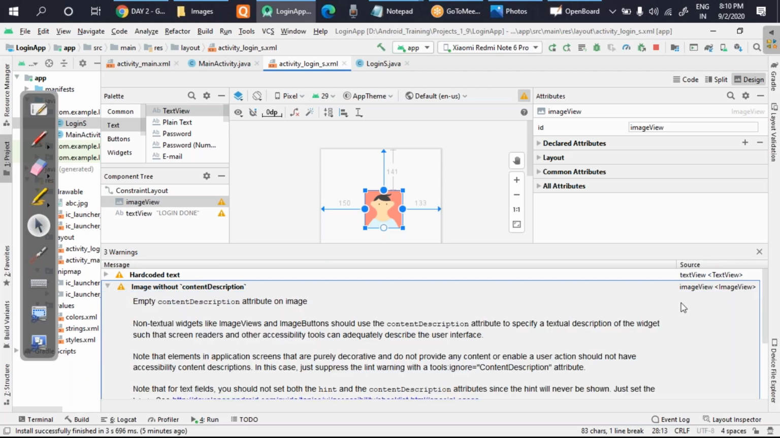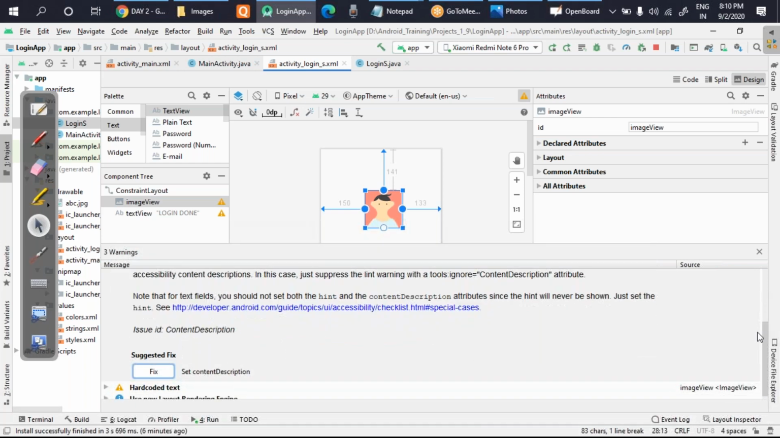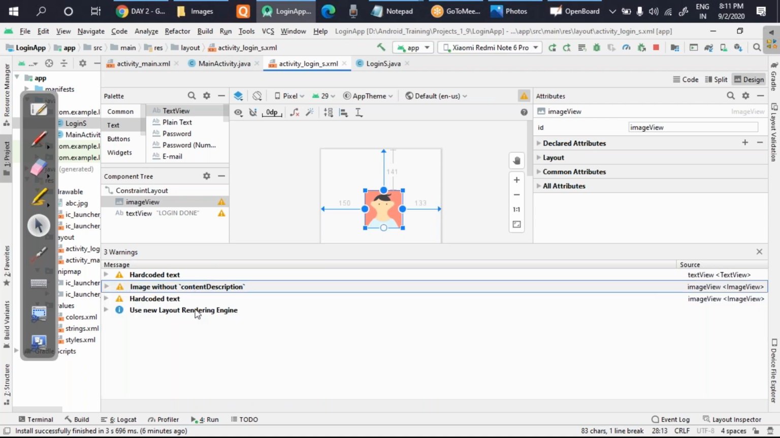Let's see what this is. This one, you can just click on the fix part. If you click on the fix part, it will make the changes, and that error will be gone. And if the error is still there, you have to search carefully what that error is, and then remove it. Like it is saying that content description is empty. Empty content description attribute on image. So you have to look at the content description part and write some content there. That's it. In that way the warnings will be removed.